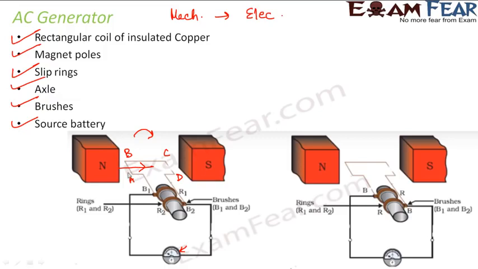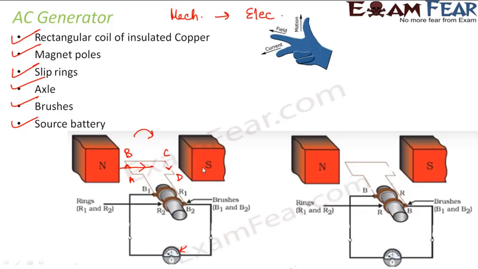So here we want to find out the direction of induced current. For that we make use of Fleming's right hand rule. Now applying Fleming's right hand rule, we see that there is a current which is induced from A to B in this direction. In a similar way, we will find out that there is a current which is induced from C to D. So in that fashion, we see that there is an induced current which is flowing in the direction A, B, C, D.